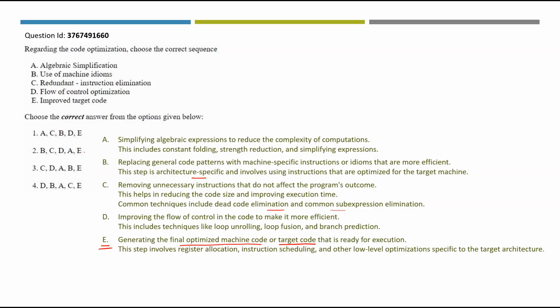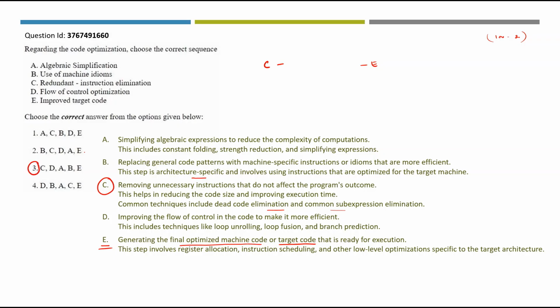You are going to simplify some expression, you are going to replace some pattern, you are going to remove some unnecessary instruction reducing the code size, and you are going to improve the flow of control. Actually, when you get 100 lines of code, you have to remove all the unnecessary instructions and you can reduce it to 80 lines of code. So reduction of code can happen in the first place. C will happen first in the sequence. So the sequence starts with C and ends with E. The only option that starts with C is option number 3. So we can go with option number 3 as the right answer.